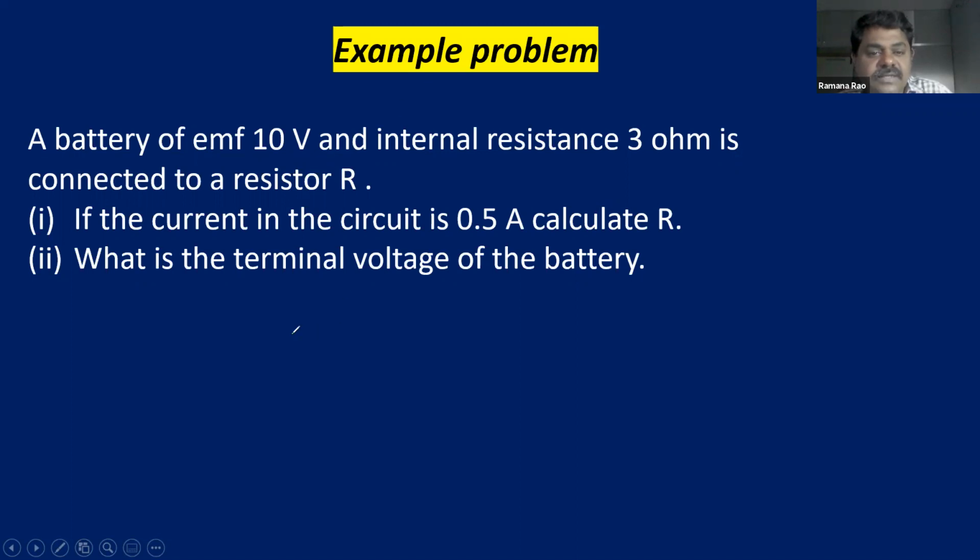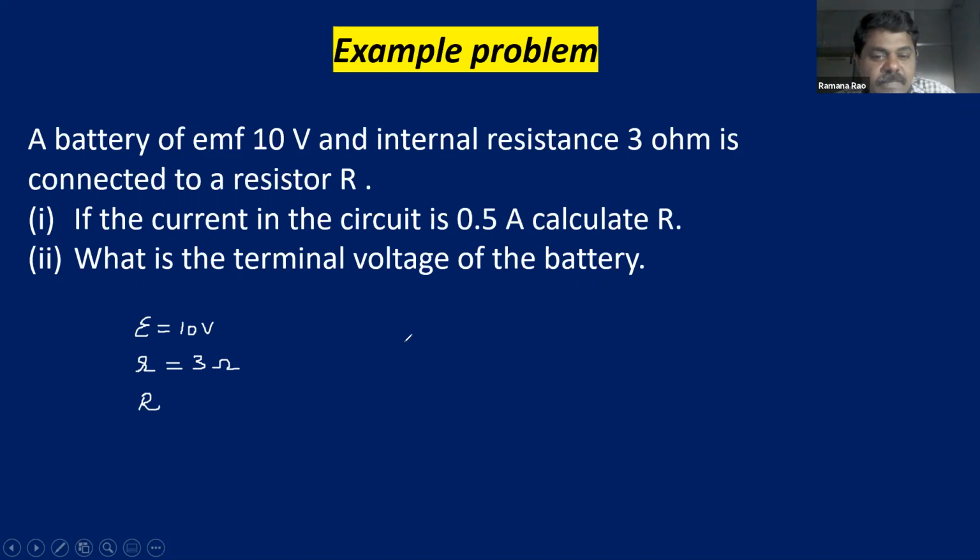Observe carefully. We have a battery of EMF 10 volts. So EMF is given as 10 volts, right? And internal resistance means what? Small r. Small r is given as 3 ohm. This is the symbol for ohm. And it is connected to an external resistance R.